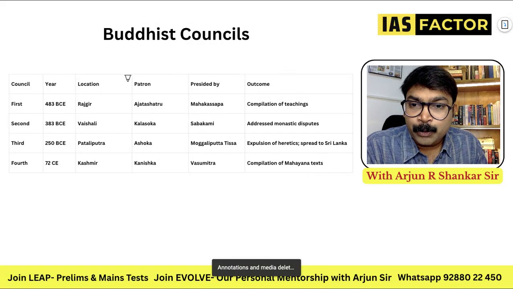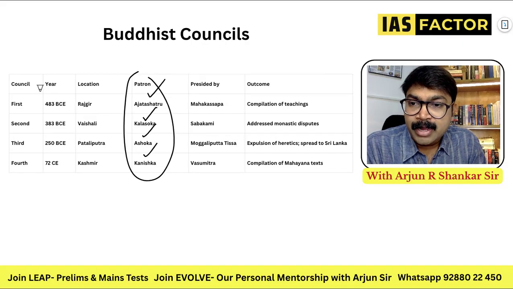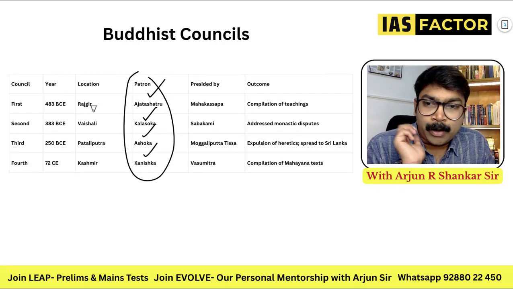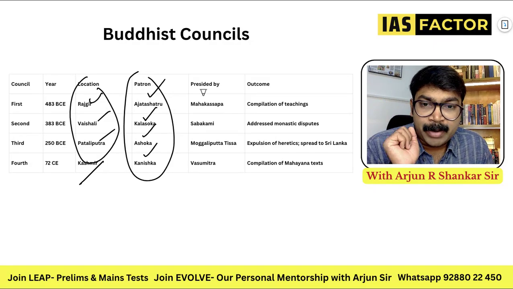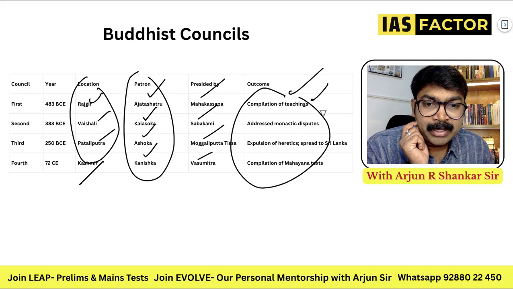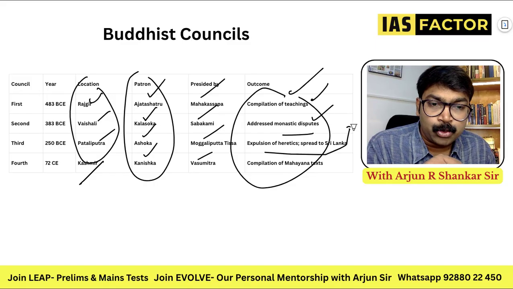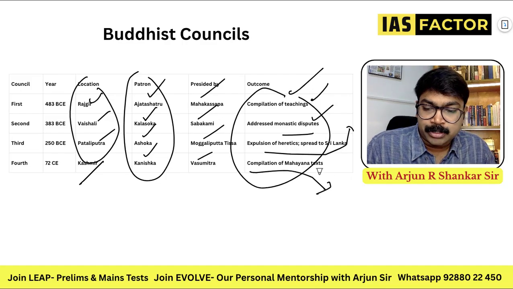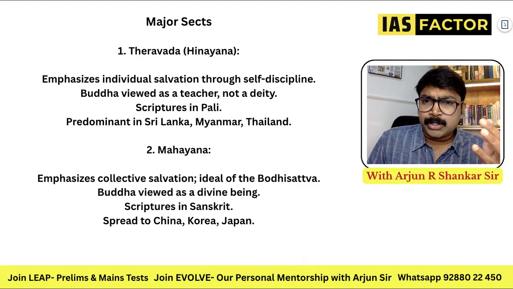So either way, who were the patrons? Ajatashatru 1, Kala Ashoka 2, Ashoka 3, Kanishka 4. You cannot remember the dates, but remember the location. The first one was Rajgir, then Vaishali, Pataliputra, Kashmir, presided by Mahakashyapa, Sabakami, Mogaliputtatissa, and Vasumitra. What were the outcomes? They compiled the teachings, they addressed the disputes between the sects, the spread to Sri Lanka, and the compilation of Mahayana books. So please try to remember this. That is the reason why Buddhist councils are important.